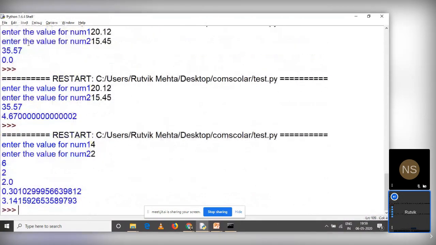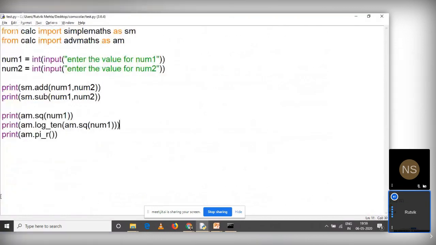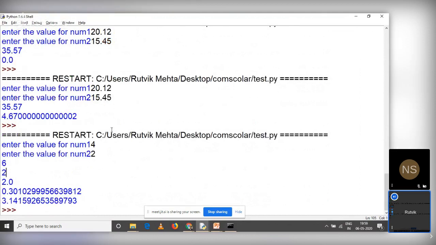So 4 plus 2 is 6, 4 minus 2 is 2. Square root of 4 is 2.0. Now understand the syntax. Am log 10, am dot sq num1. So num1 was 4, right? So square root of 4 is 2 and log 10 of 2 is 0.3010, right? So the answer is 0.3010 and the value of pi is 3.14, right?